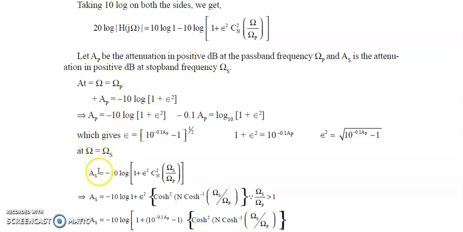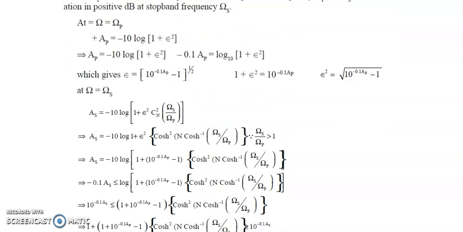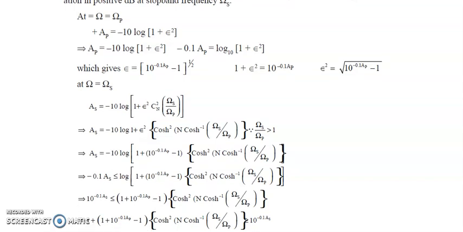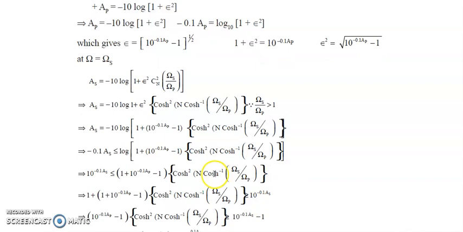So when ohm becomes equal to ohm S, AS equals to minus 10 log of 1 plus epsilon square Cn square of ohm S by ohm P. So AS equals to minus 10 log of 1 plus epsilon square this. If ohm S by ohm P is greater than 1, because always ohm S will be greater than ohm P. Okay, because ohm P comes first and after that ohm S comes. So definitely the passband frequency in a low pass filter is lesser than the stop band frequency. Now if we solve like that, so AS becomes equal to this, and when ohm S by ohm P is greater than 1, this will be that Cn of x when x is greater than 1,